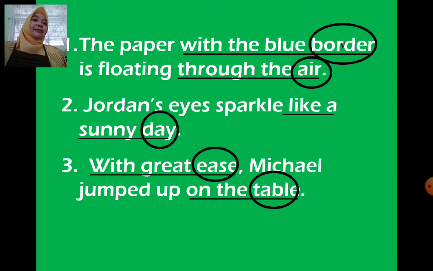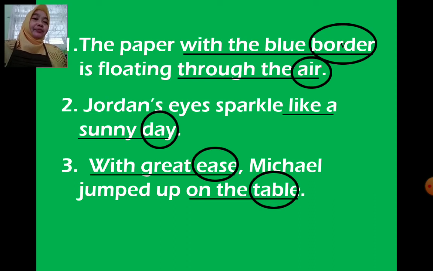The prepositional phrases of sentence number 1: the first is with the blue border and the second is through the air. With the blue border, the object of preposition is border, and through the air, the object of preposition is air. Sentence number 2: Jordan's eyes sparkle like a sunny day. The prepositional phrase is like a sunny day, and the object of the preposition is day.